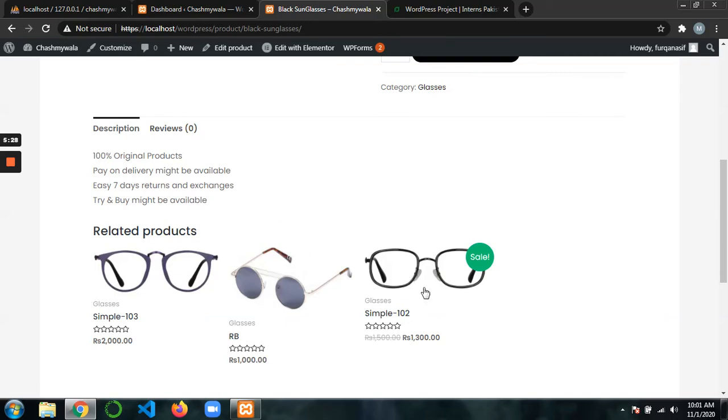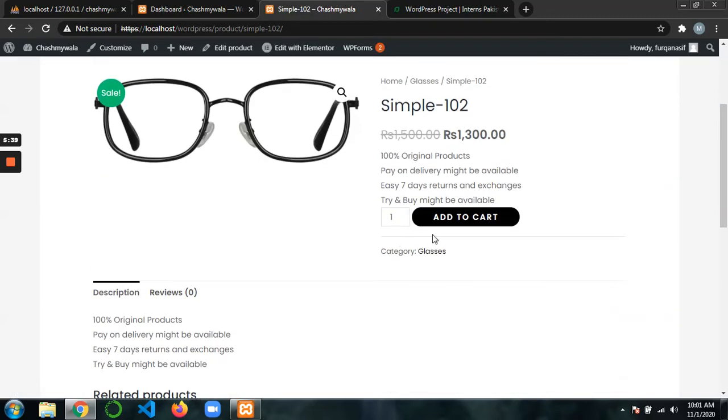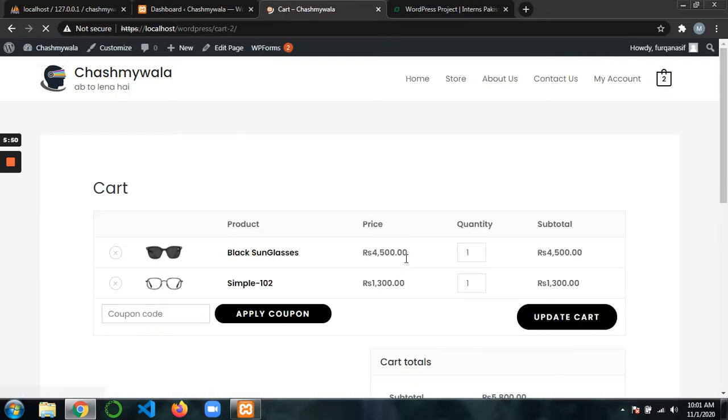one more product. I like this for my spectacles, so click on it, and it's actually on sale too. So add to cart. Now it will take me to this page again and tell me that sample 102 has been added to your cart. Now I want to check out. I'm out of money, so view cart.